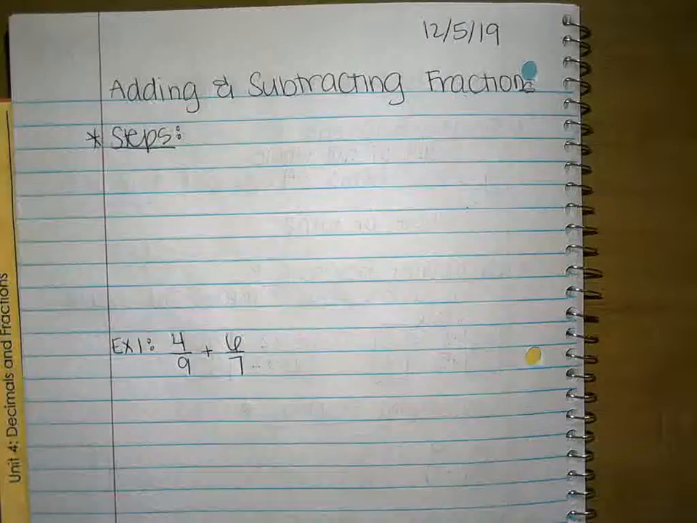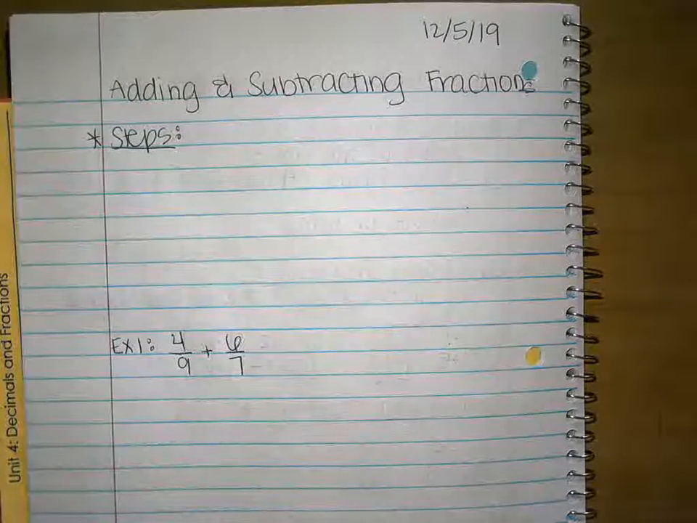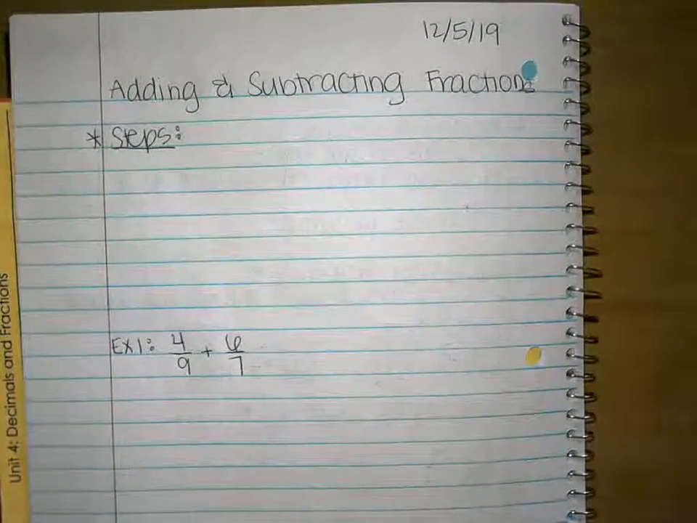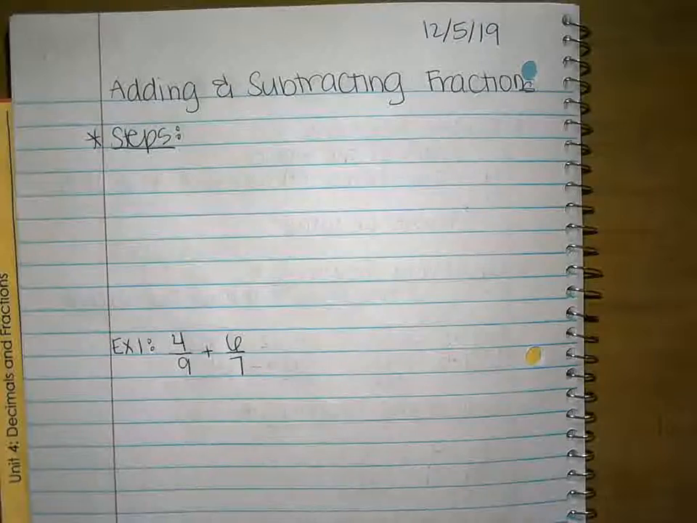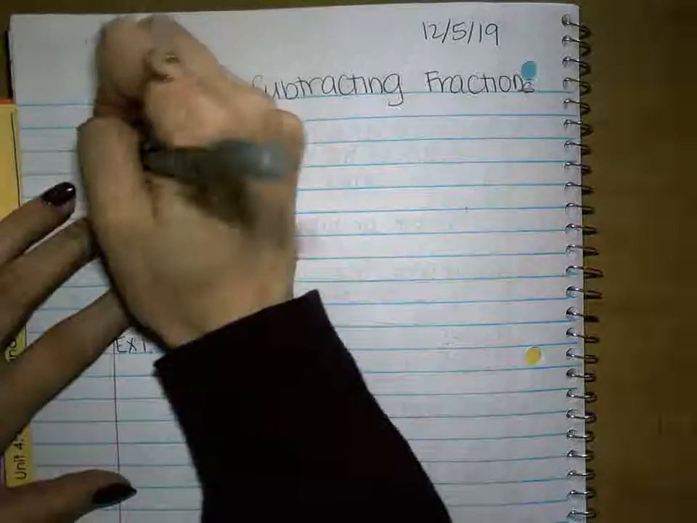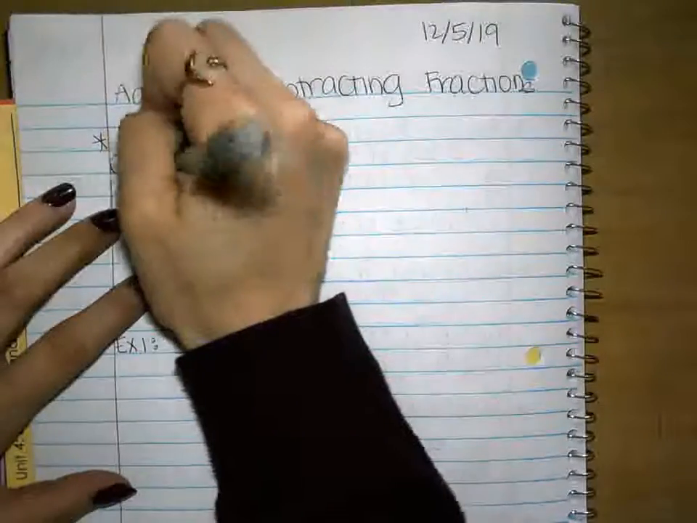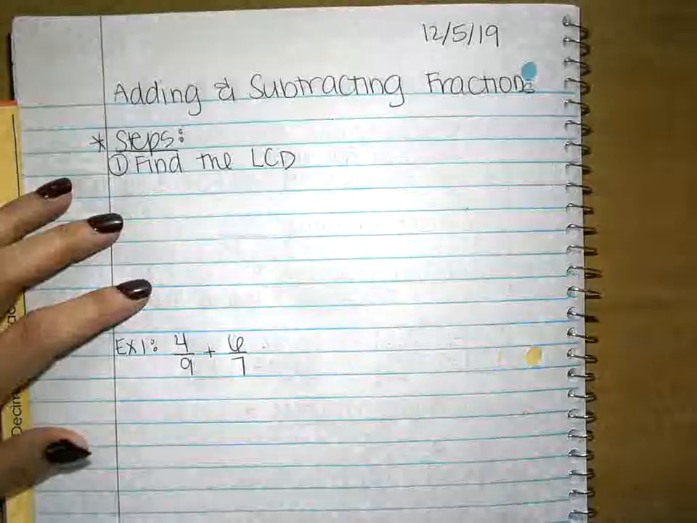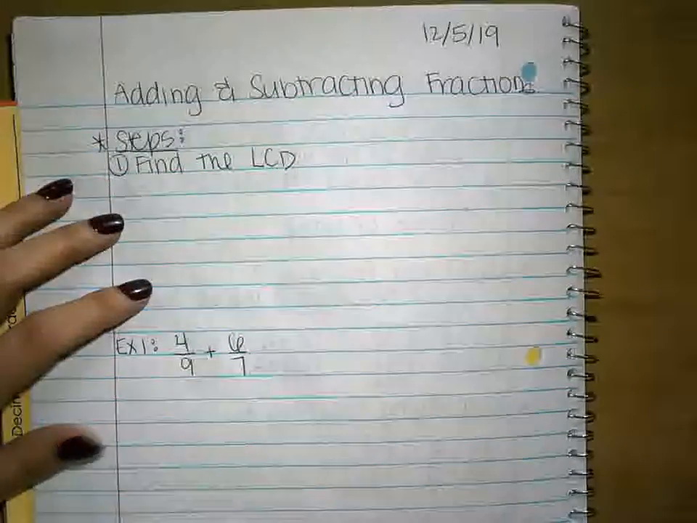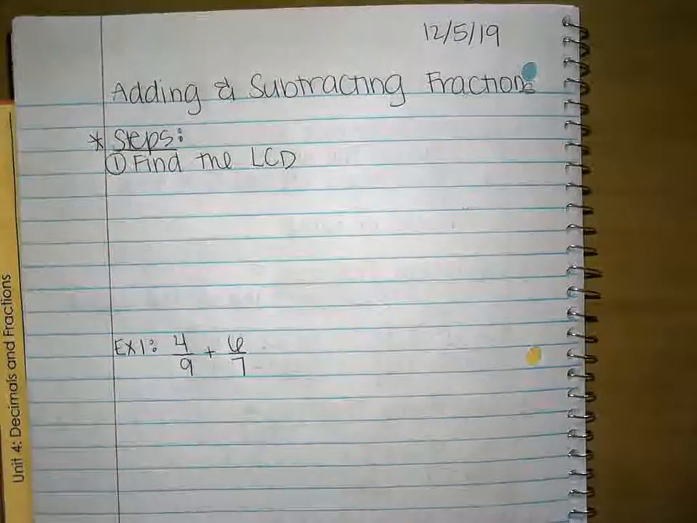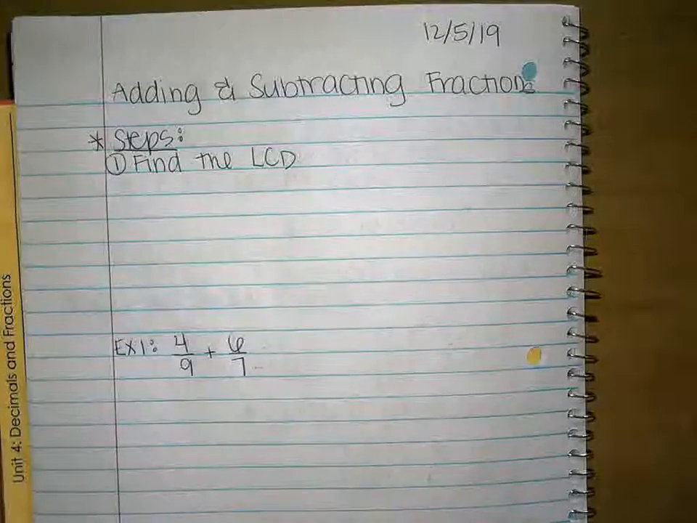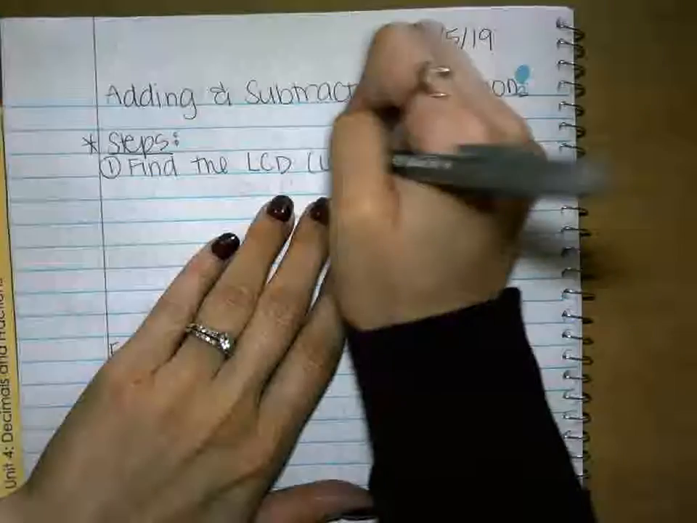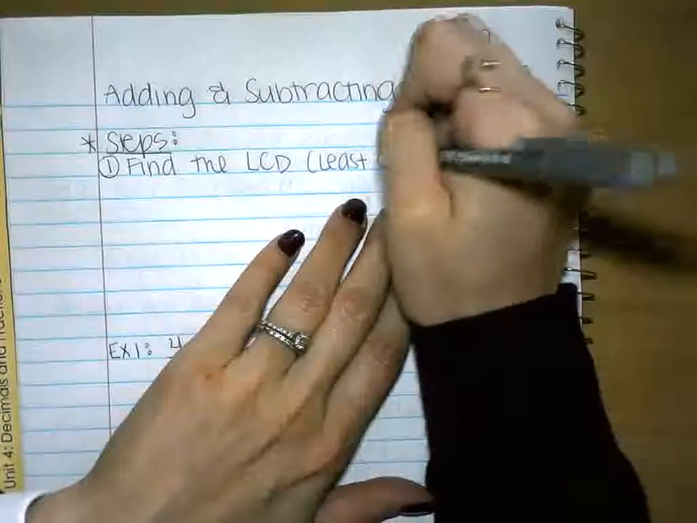What's the first thing I have to do? Autumn? You have to get an even denominator. Not even. The same. I have to get a common denominator. So your first step is find the LCD, which stands for least common denominator. So it is your least common multiple, but it's meant for the denominator specifically. Does that make sense? So you find your least common multiple.